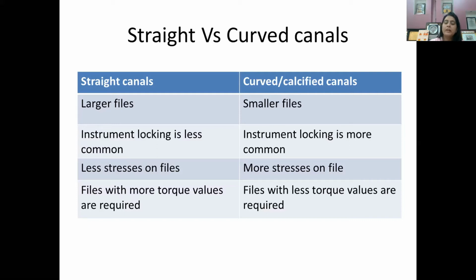All right. What happens with experience, you might also learn to adjust the torque of a file according to the shape of the file. Suppose you are using a TS1 file. Now the TS1 file has a specific torque of 2.5 Newton per centimeter. All right.